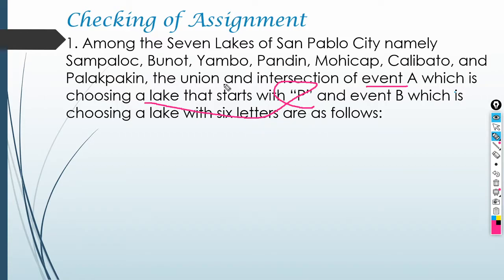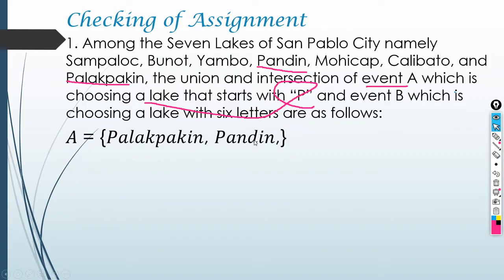So we have Pandin and Palakpakin. So that's our A. Now for event B, we have choosing a lake with 6 letters.